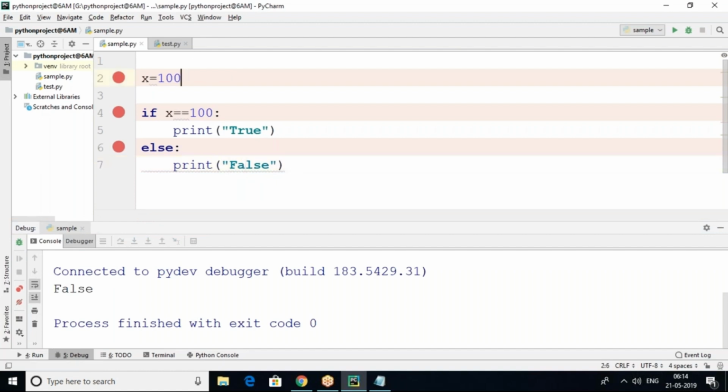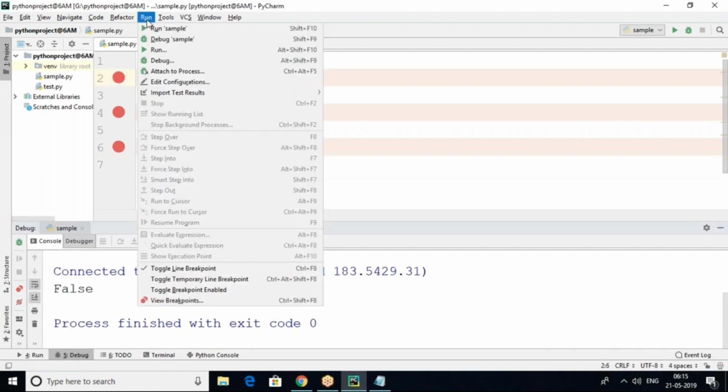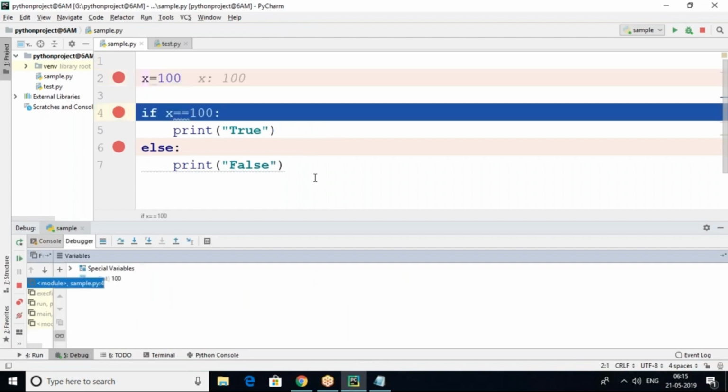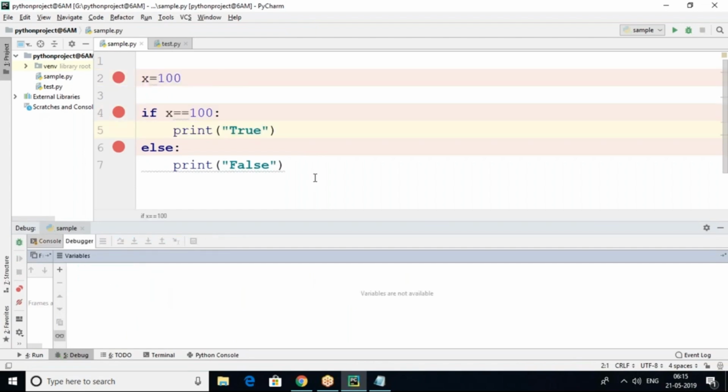If the condition is true, what happens? Only the if block will execute. You can see, run debug sample. Press F8. Press F8. So 100 equal to 100 is true. Printed true is coming. The else block is simply ignored.